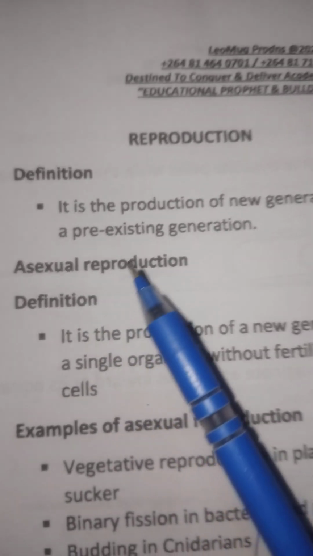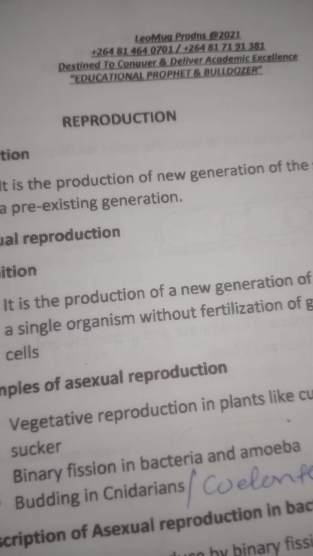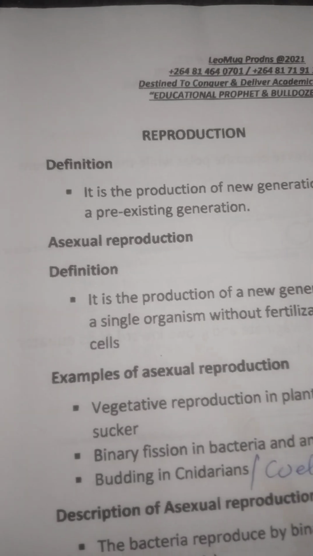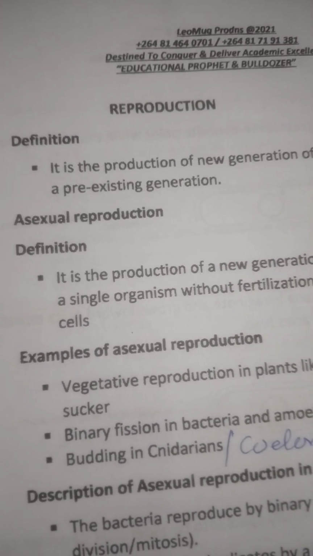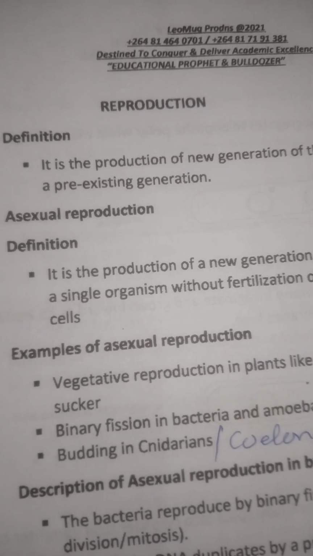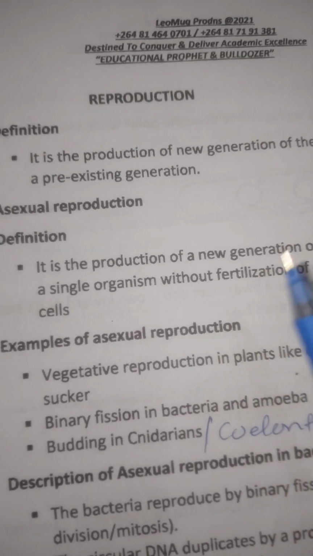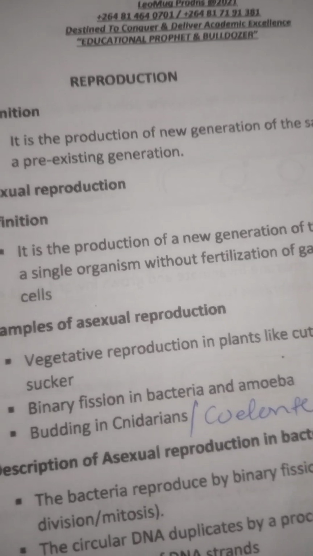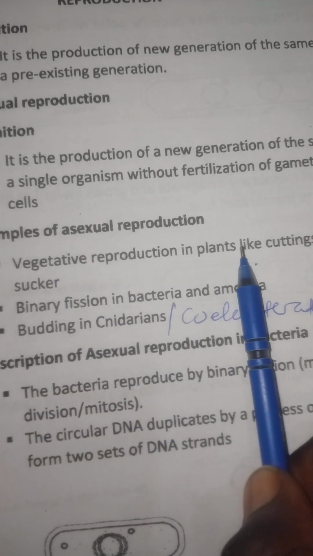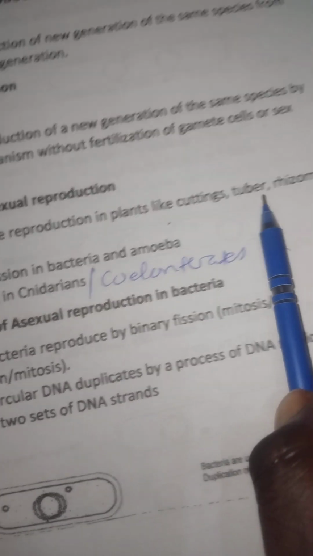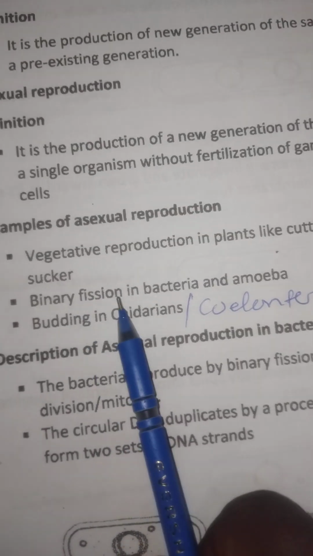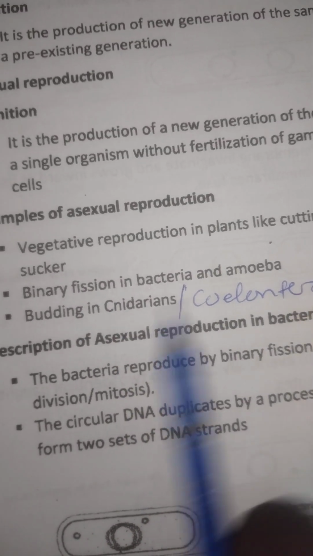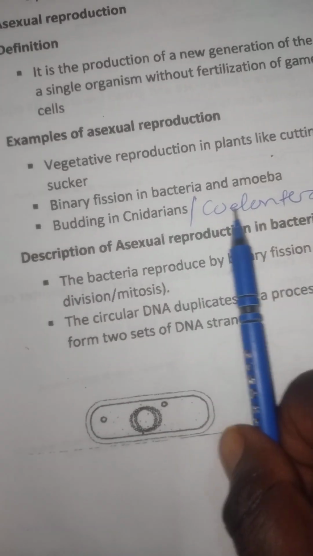So now we have managed to define reproduction as the production of a new generation from the pre-existing one. We said there are two types of reproduction, asexual and sexual. Asexual is whereby there is production of a new generation from a single parent. Examples are vegetative reproduction in plants, which include cuttings, tubers, and rhizomes, binary fission in bacteria and amoeba, and budding in cnidarians or coelenterates.